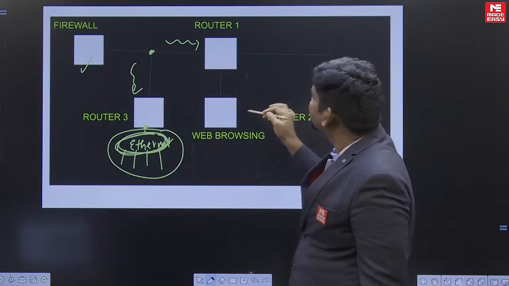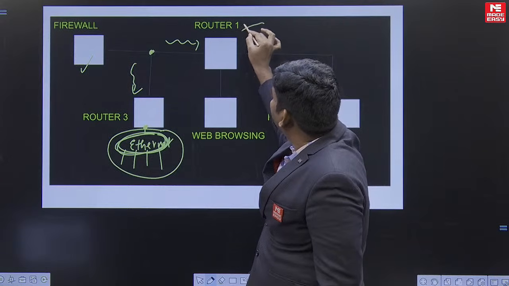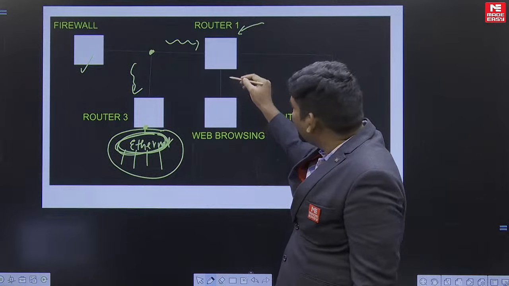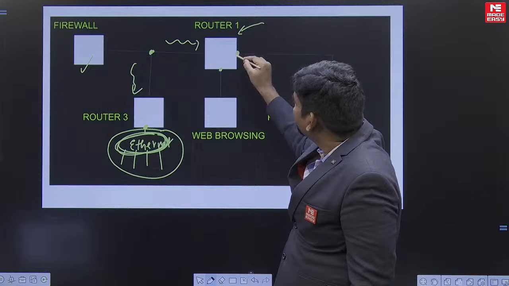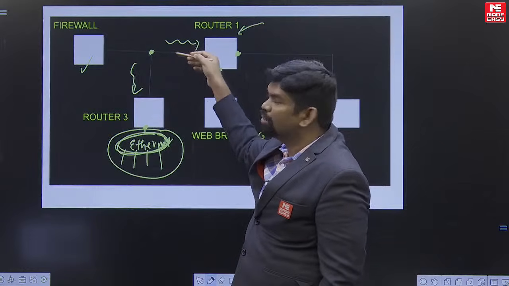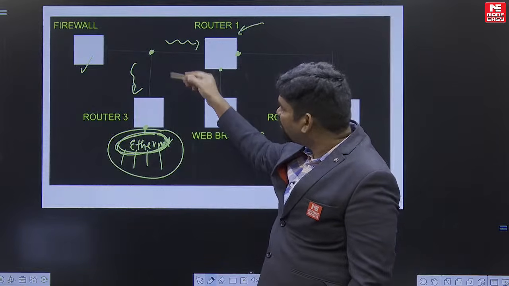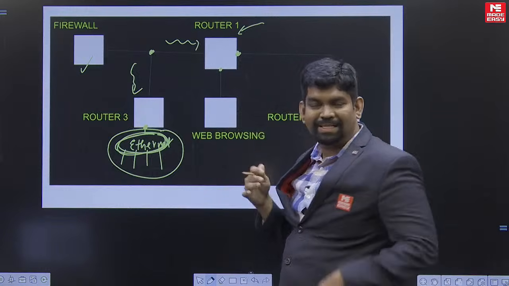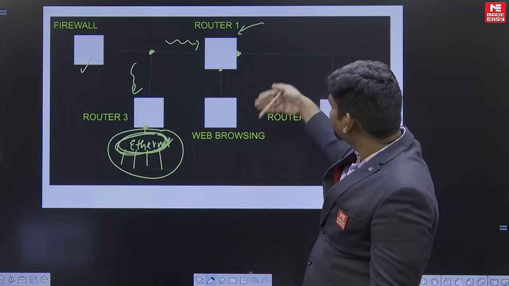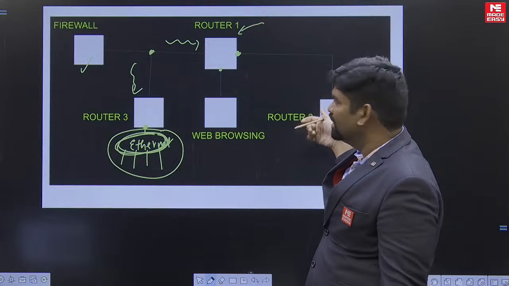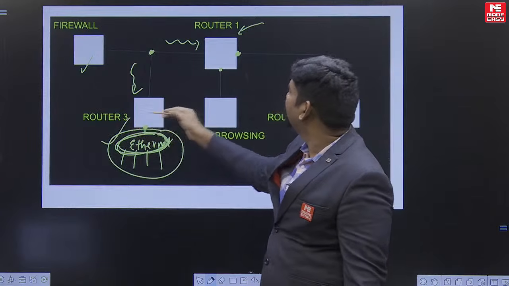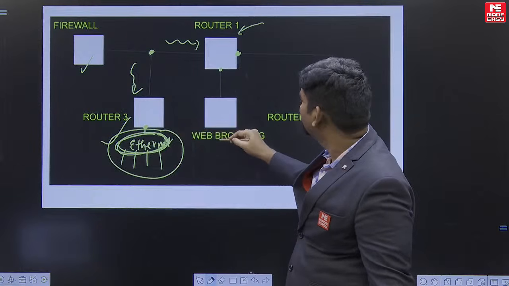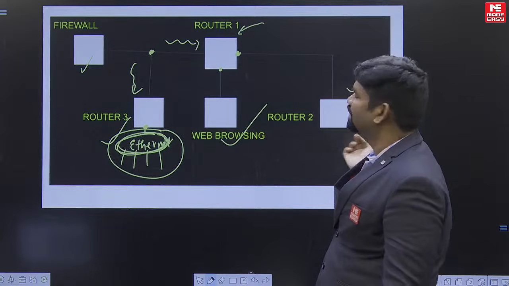That is the reason at router 1 they have placed one more router, and again it is further divided. That means when I divide into 2 equal parts, half is given to this particular organization, and the remaining half is again further divided like this. Okay, so this gives an idea. This is one network, I mean, this is one subnet, this is the second subnet, and this is the third subnet actually.